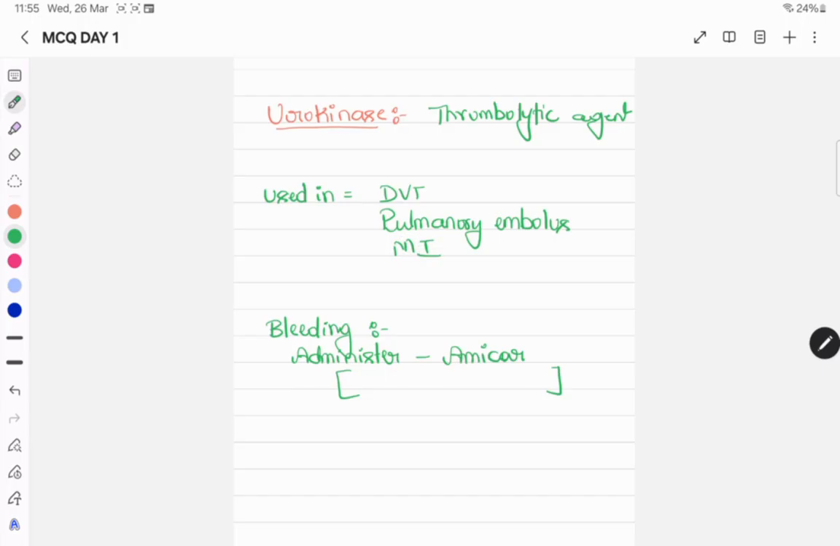Then during this time, if there is bleeding, what can we administer? We can expect that the physician will advise the use of Amicar injection. What is the full name of this particular injection? The full name is aminocaproic acid injection. So these are some important points regarding urokinase.